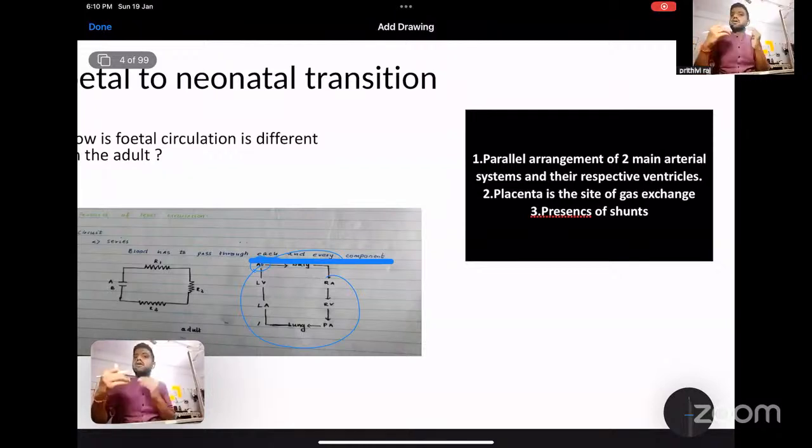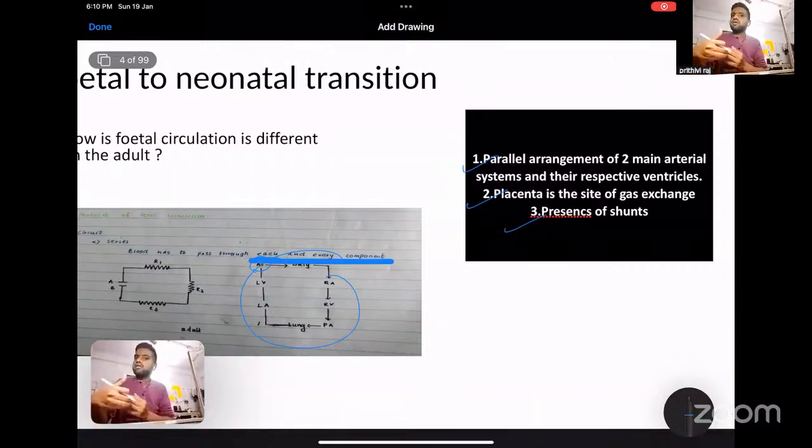Second, in adults and children, it's your lung which is the main site of oxygenation and ventilation, whereas in the fetus, everyone knows the placenta is the site of gas exchange. And in adults, we don't have any shunts like ASD, that is foramen ovale, ductus arteriosus, ductus venosus. But these are present in the fetal circulation. That is the presence of shunts. So these are the three main features that differentiate adult circulation from the fetal circulation.